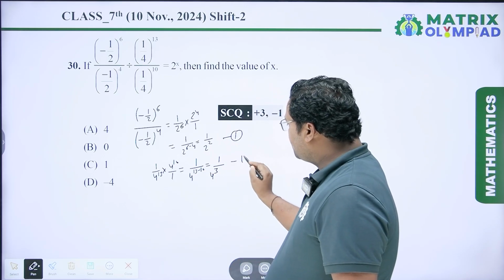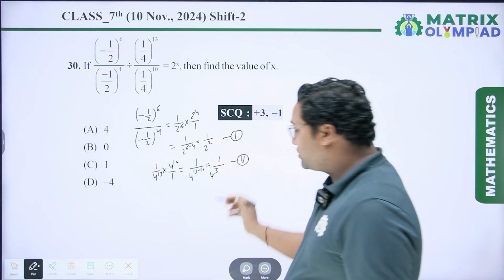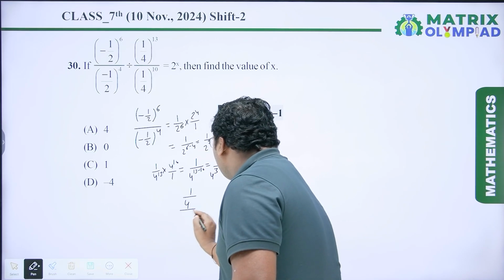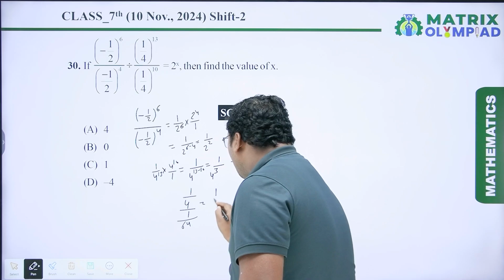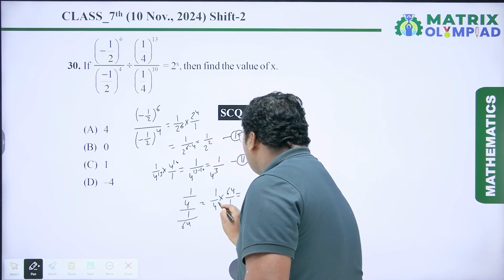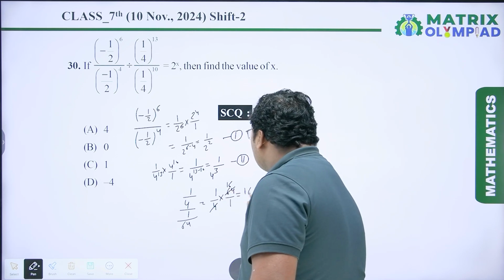Now we have to divide. Let's assume this is equation number 1 and this is equation number 2. Now we have to divide equation 1 and equation 2. So we will get 1 upon 2 square is 4 divided by 1 upon 4 cube is 64, which is equal to 1 upon 4 into 64 upon 1, which is equal to 4 and 64 are cancelled out by 16 times, so which is equal to 16.